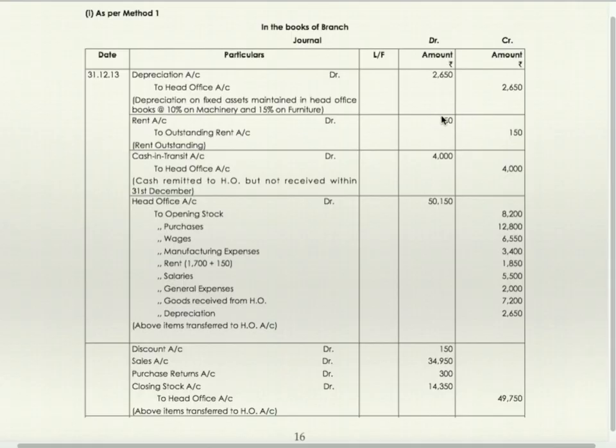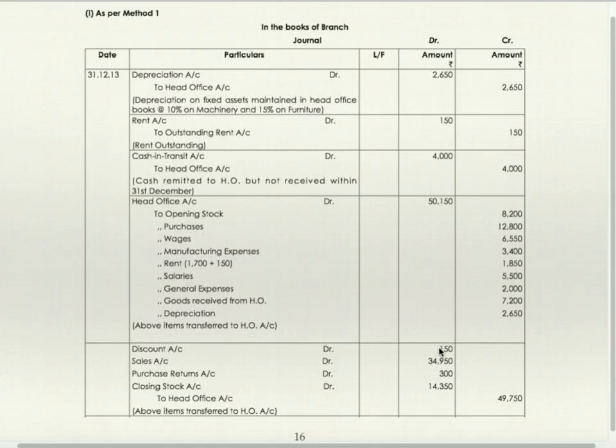Again, we have debited 150, so total rent 1,850. Salaries, general expenses, goods received from head office and depreciation, just now we have passed the entry. All these we have debited, so we'll close all these debits by transferring them to head office. All these debits will get credit and we'll transfer it to head office account.